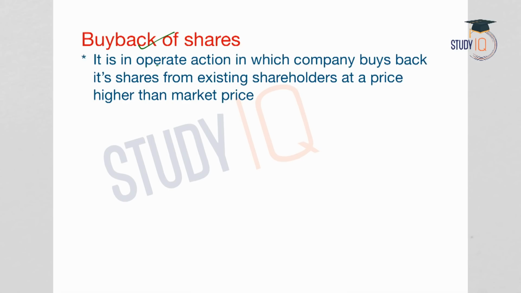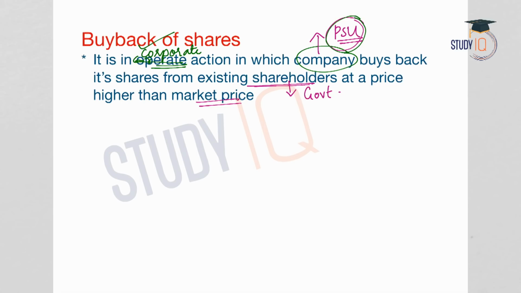Buyback of shares is a corporate action in which a company buys back its shares from the existing shareholders and the price will be higher than the market price. Now let us consider our case, what we are discussing now. Here the company is PSU. PSU is public sector undertaking and the existing shareholder here is the government. So what is the present situation? Now PSU is a company and in the company the government holds certain shares. So government is a shareholder in the PSU and there are some existing shares for the government.